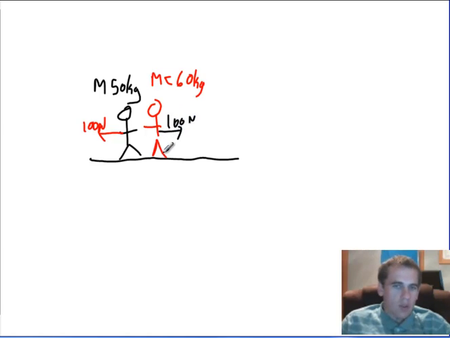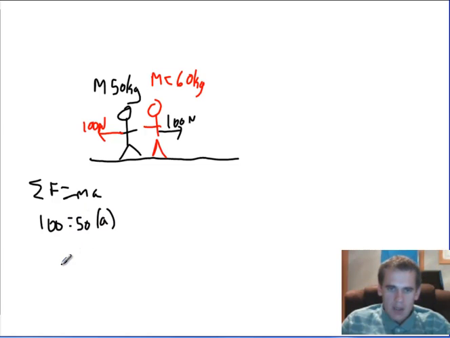You'll notice those two forces don't both act on the same person. If they did, nobody would move. So this 100 newton force acts backwards, and we want to know that guy's acceleration. We're going to assume the only force in the horizontal direction is that 100 newton force. They're ice skaters, there's no friction. Net force equals mass times acceleration, so 100 equals 50 times a, and so a equals 2 meters per second squared, except this 100 newton force is to the left, so I'm going to call it negative, which makes the acceleration negative. So this guy accelerates to the left, at negative 2 meters per second squared.